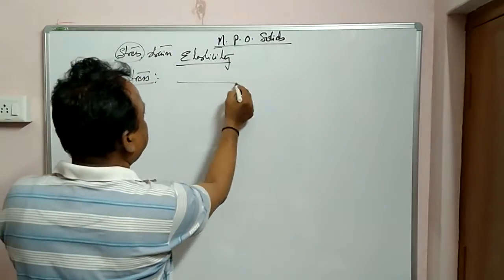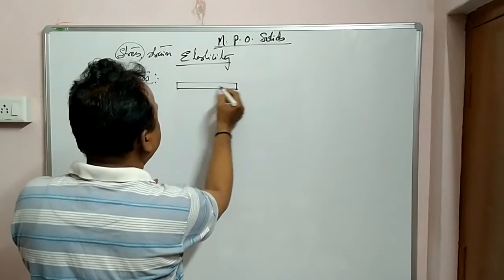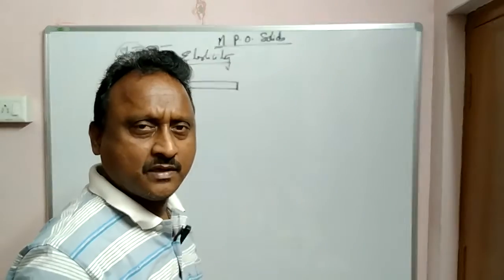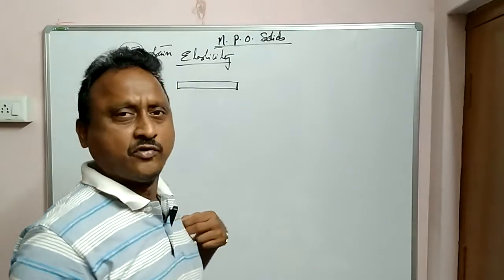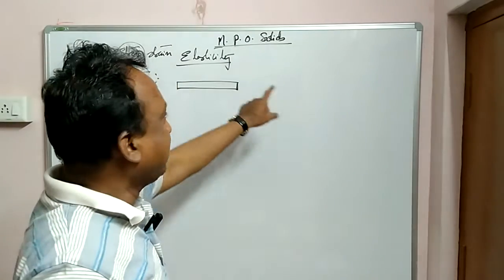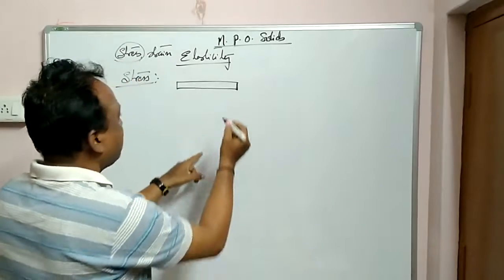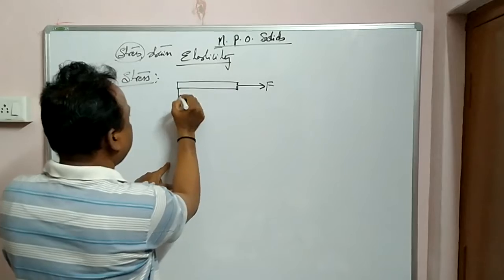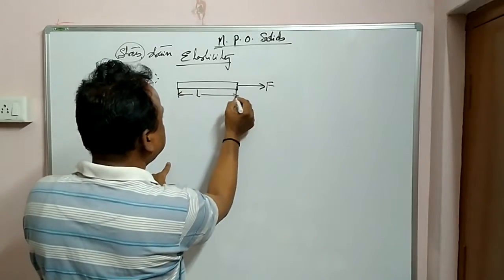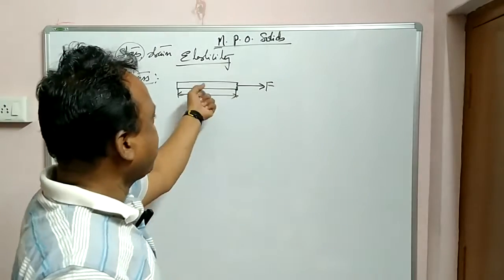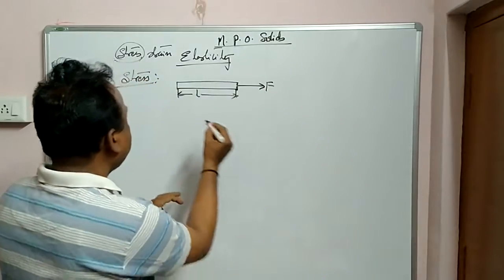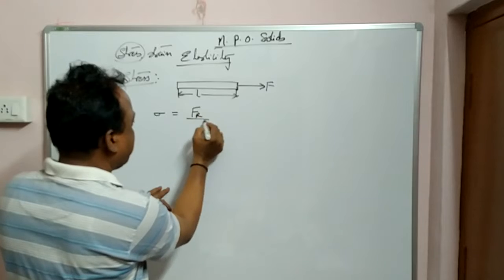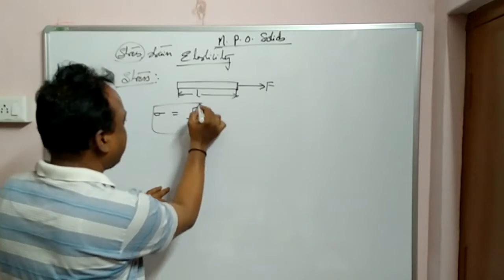For example, you take an iron rod. All metallic rods behave with stress and strain under an external force or heat. When it is given, it is subjected to stress and strain. Now what is stress? For example, this is the force acting on an iron rod. For example, the length is L. Now when this force is applied on this iron rod, stress, generally given by sigma, is restoring force per unit area.